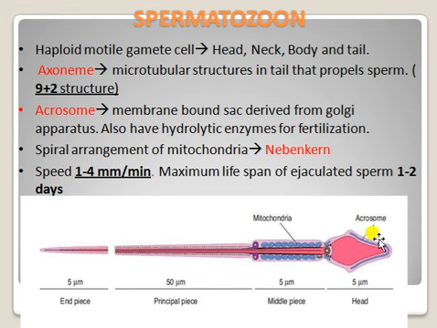The acrosome has hydrolytic enzymes. In the body, in the middle piece, we have the spiral arrangement of mitochondria. In that there are so many mitochondria, which give the energy. Next, speed is 1 to 4 mm per minute. Maximum lifespan of the ejaculated sperm is 1 to 2 days.